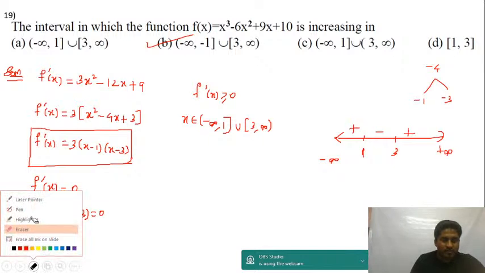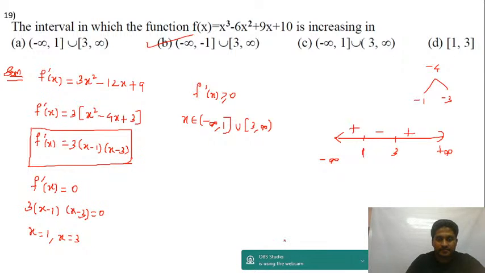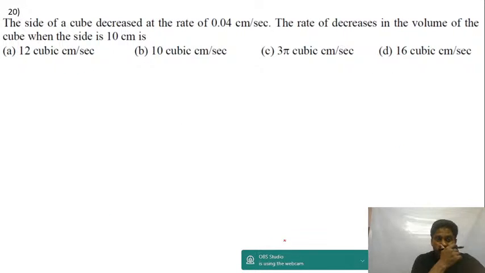Yes guys, let's move to the next question. Question number 20. The side of a cube is decreased at a rate of 0.04 centimeter per second. So the rate of change of x with respect to time will be equal to minus 0.04, right?